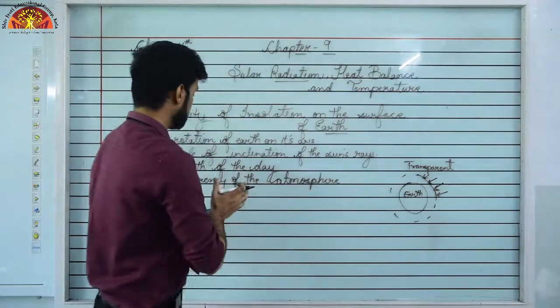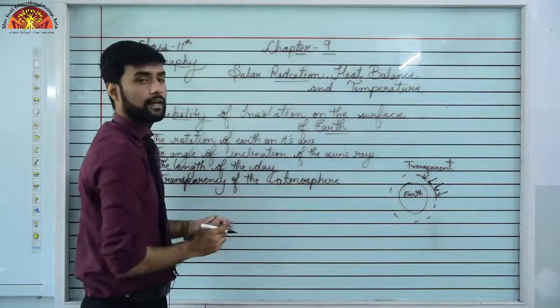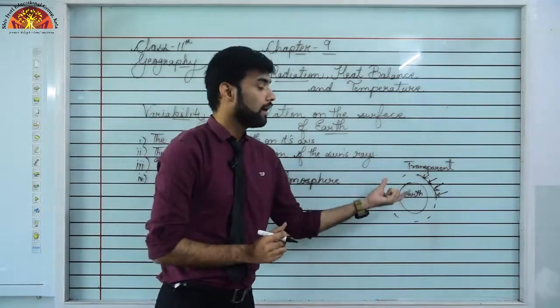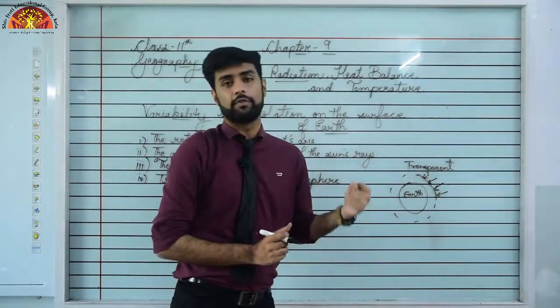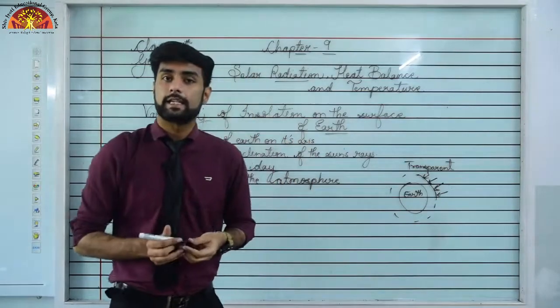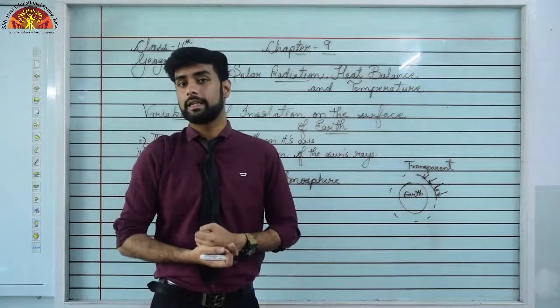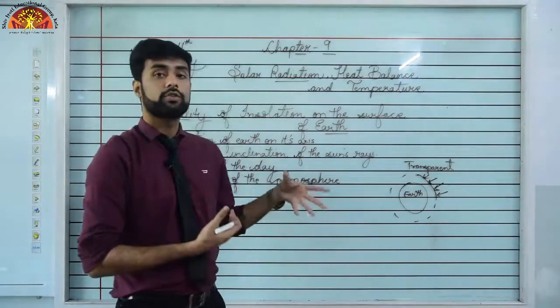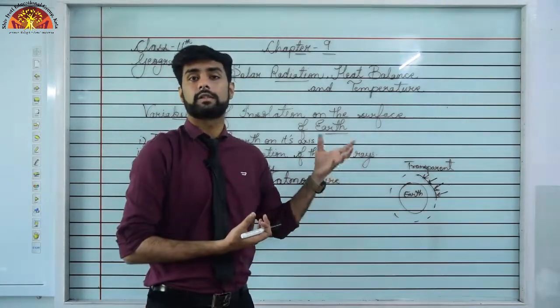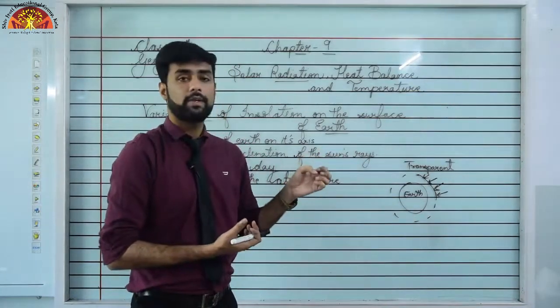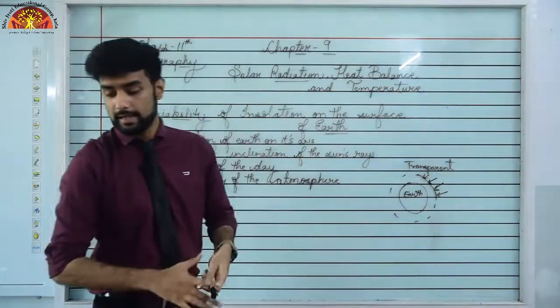So transparency of the atmosphere, how transparent our atmosphere is, is also a factor in deciding how much heat we are getting. If our atmosphere is transparent, that means you will receive a good amount of heat and energy from the sun. But if due to some reason the atmosphere is translucent or opaque, what happened? You will receive less amount of heat from the sun.